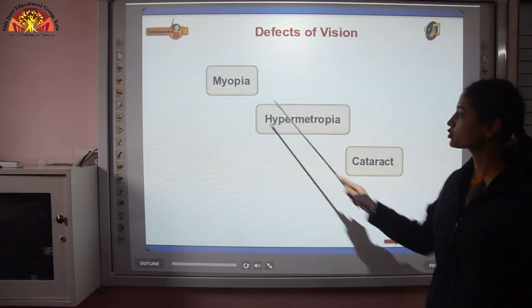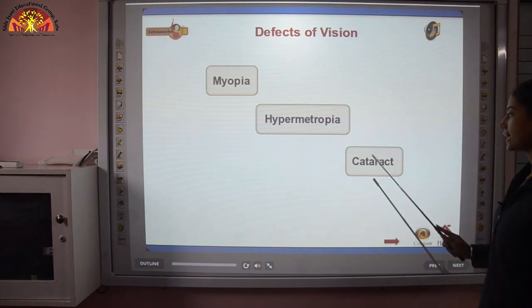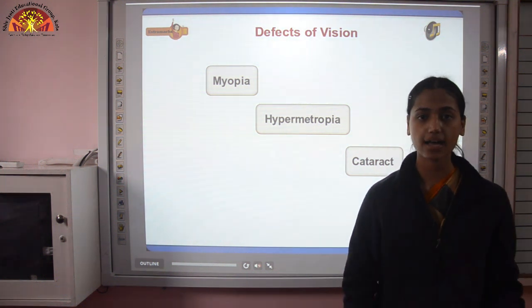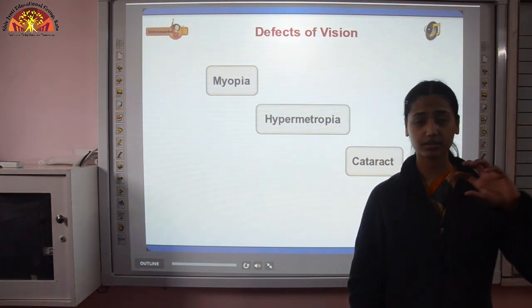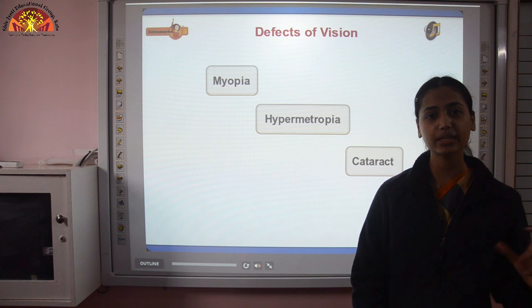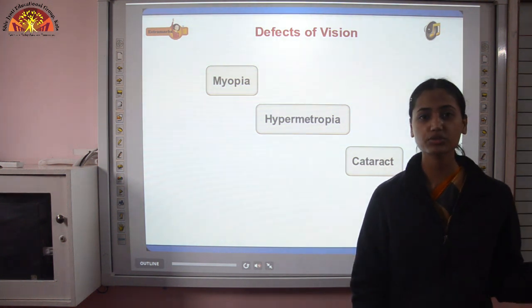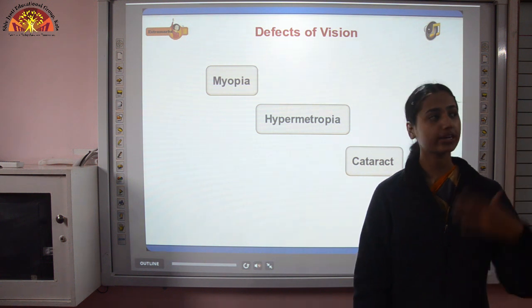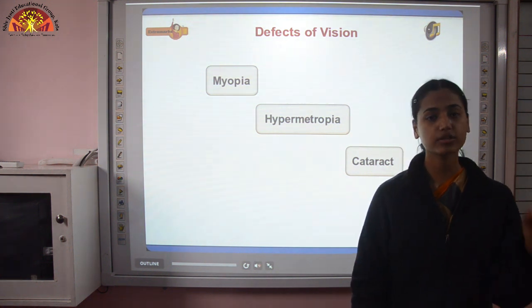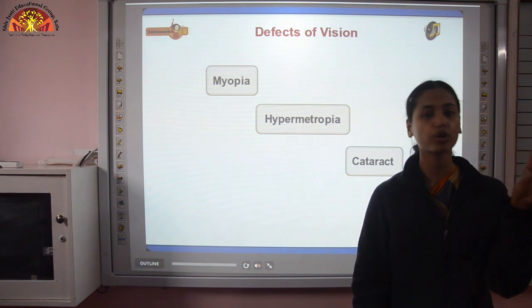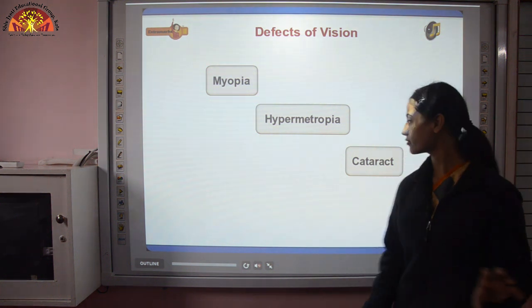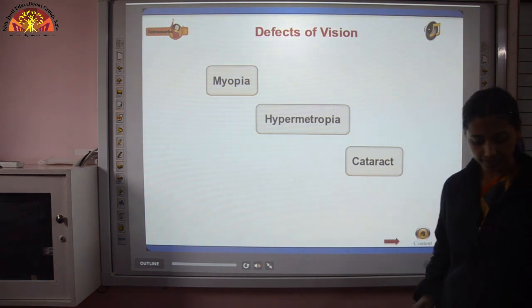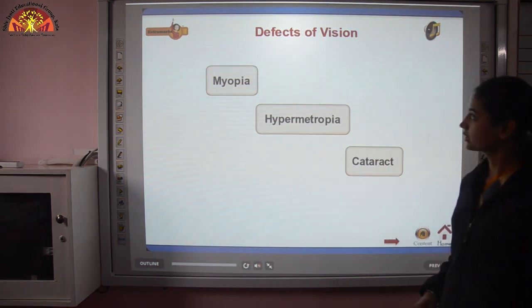We'll discuss these two defects in detail, and cataract I'll tell you here only that in some people's eyes the lens becomes very blurry and they are not able to see objects clearly. A spot is present in their lens, and wherever they look, that spot remains there only. They see that spot always. So that defect is known as cataract. And it can be removed very easily by surgery, laser surgery.